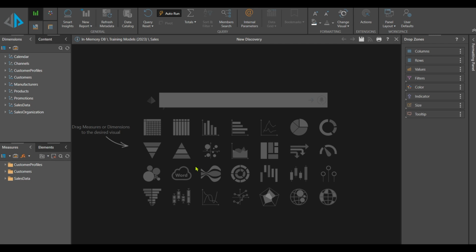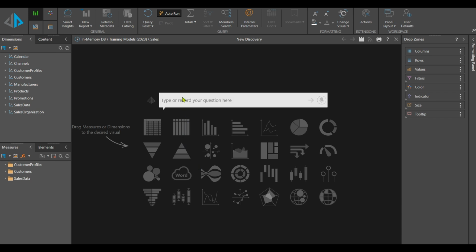Hi, I just wanted to share with you some of the fun that I have had this week while playing with Pyramid Analytics. One of the key things that I know many users find is that data analytics can be quite intimidating, can be quite frightening. And I just wanted to share some of the joy that I've had this week by using natural query language and chatbots within Pyramid and discovering how incredibly easy it is to build a query or build a report by using these bits of functionality.